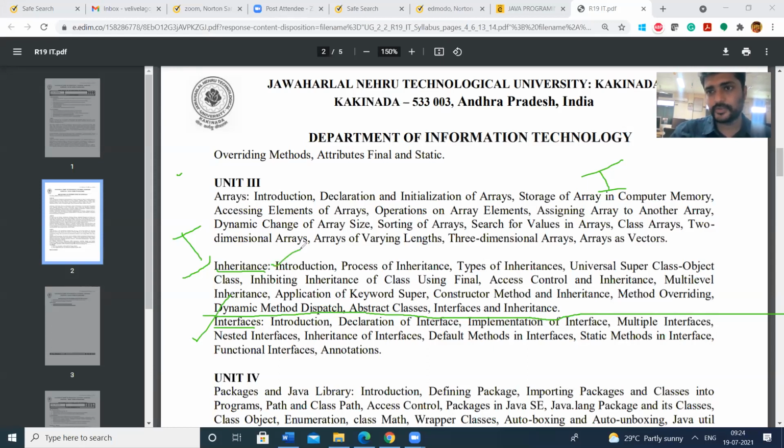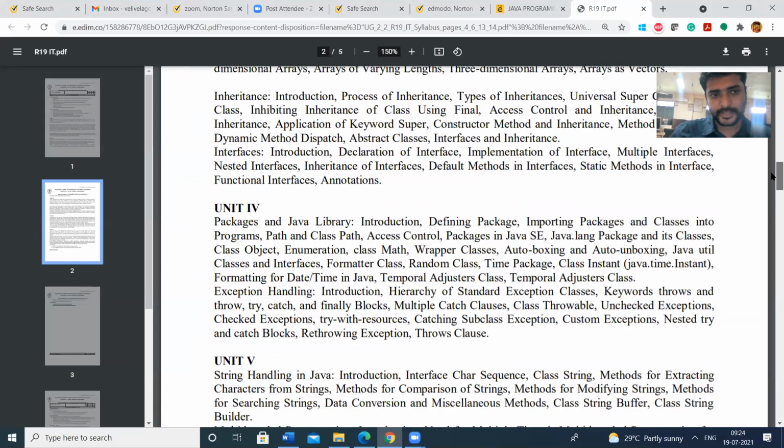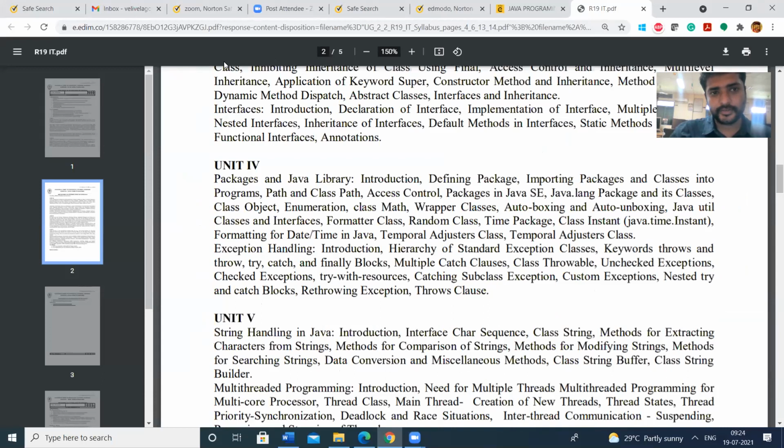Already we have discussed so many things regarding the programs up to inheritance. We have discussed and have had the practical sessions also. We have explained so many programs and concepts for the first internal. So for the second internal, we have to start the revision. We have to cover the interfaces,